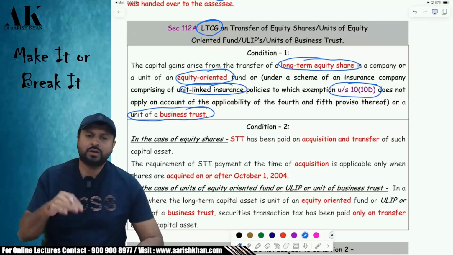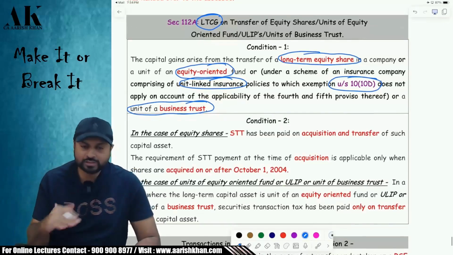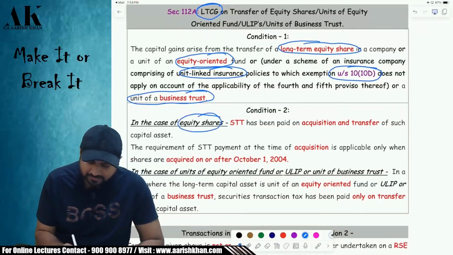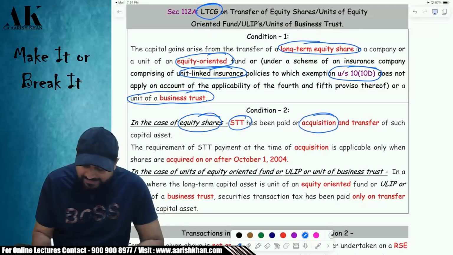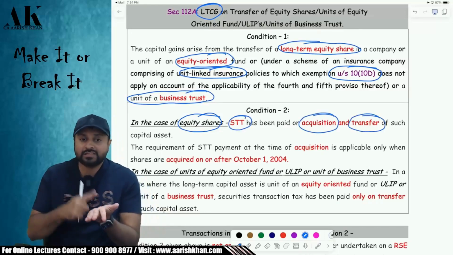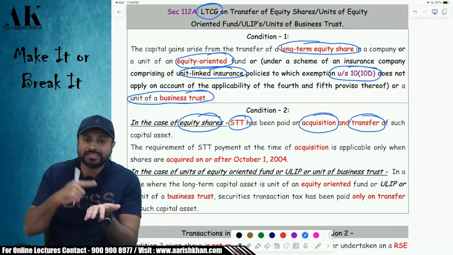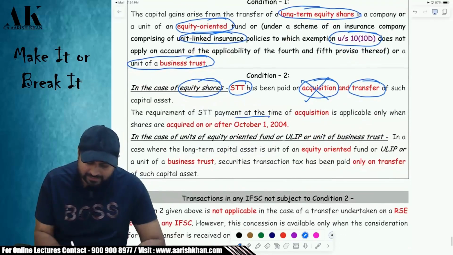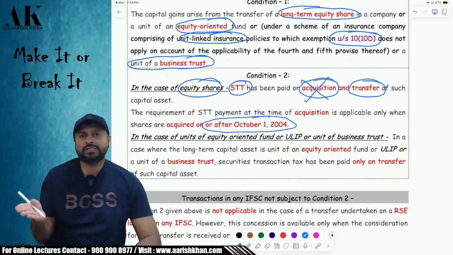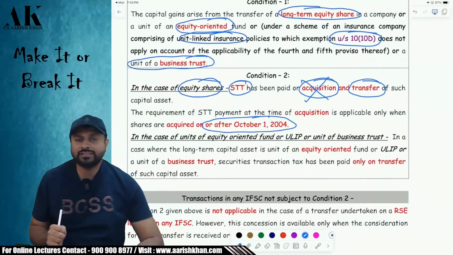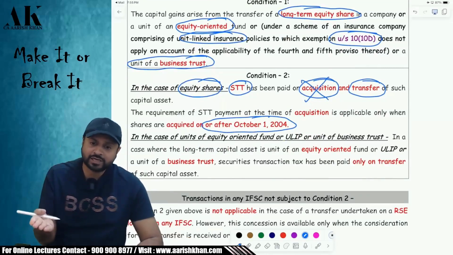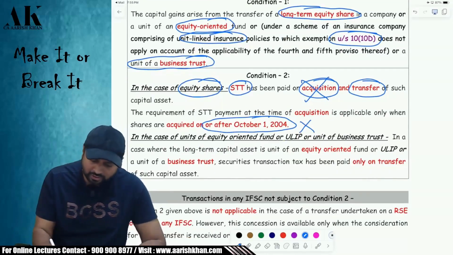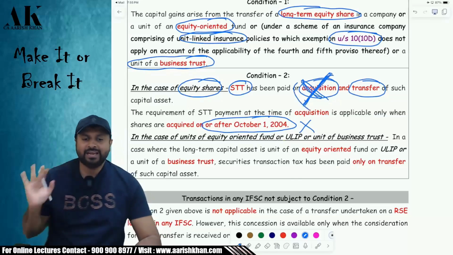So if you want to come over here, you need to pay STT. When should I pay STT? In case of equity shares, the STT should be paid both on purchase and sale. But there are some exceptions for purchase. That is, if you have purchased the shares before 1/10/2004, there is no need to pay STT on what? Please tell me. STT on what?